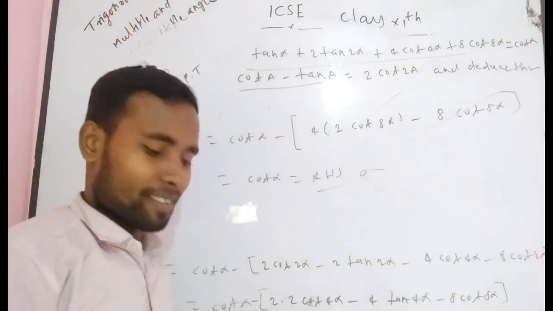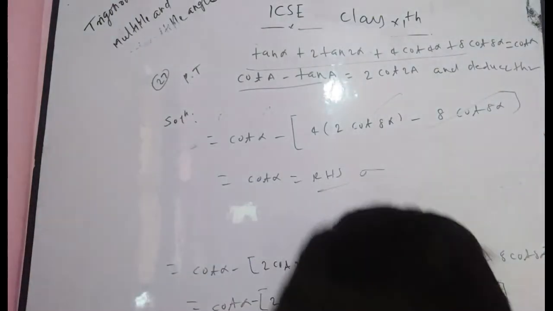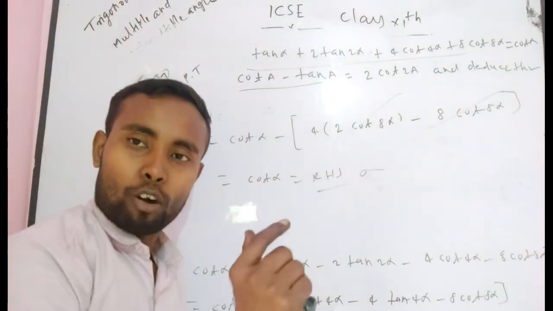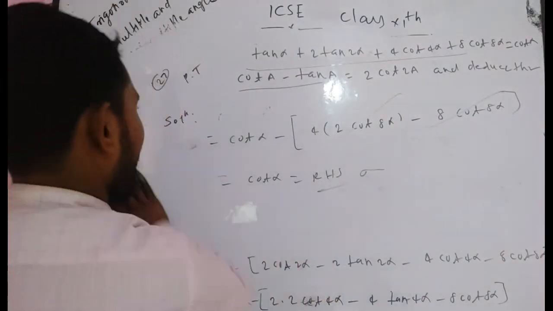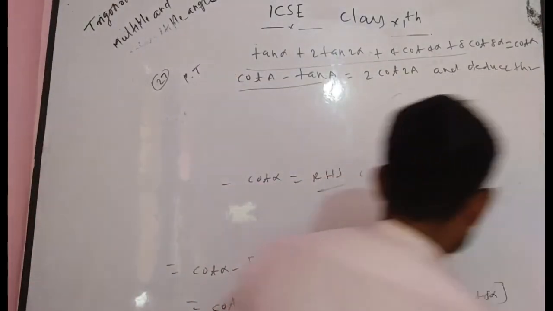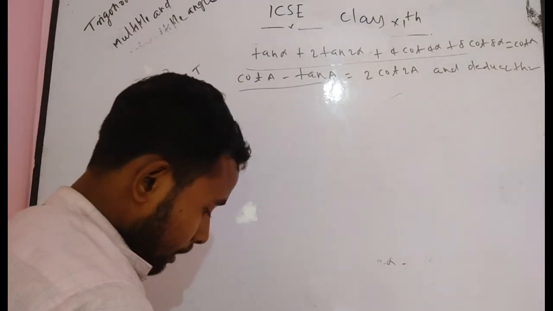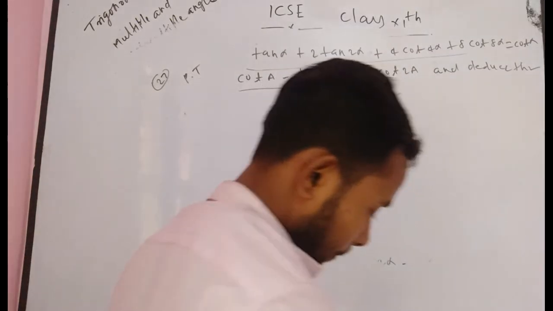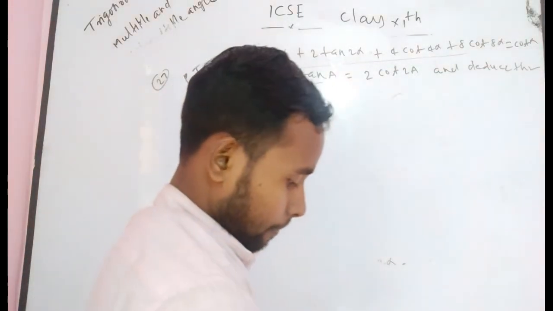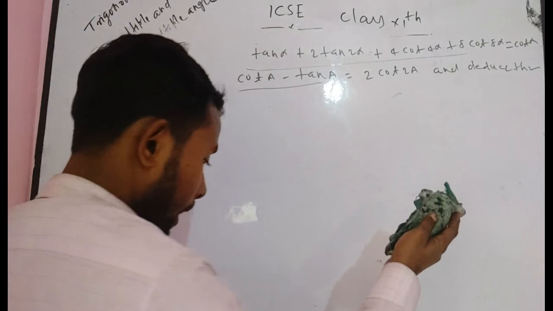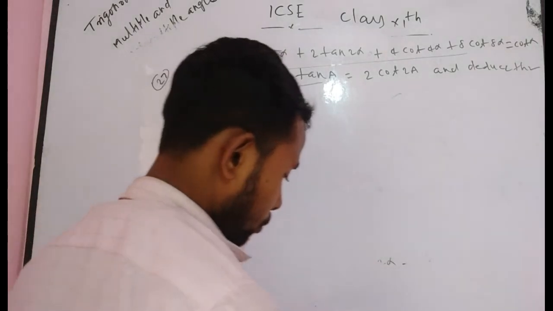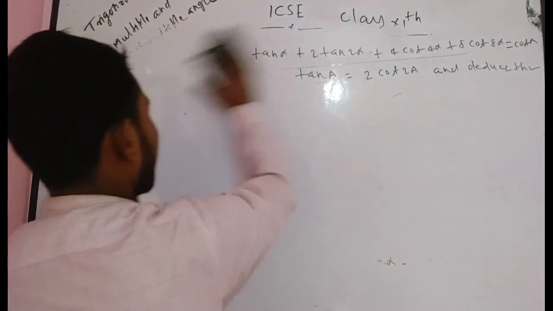I think you understand. This is a very easy question. There is only one simple clue: you have to add cot alpha and subtract cot alpha. Otherwise, okay. Now, this is your question 27.